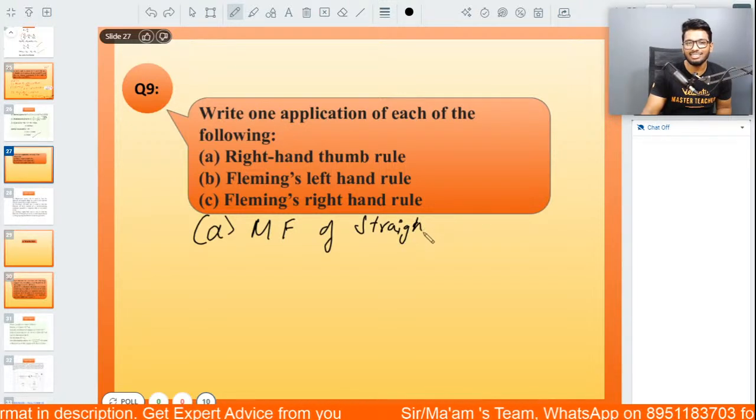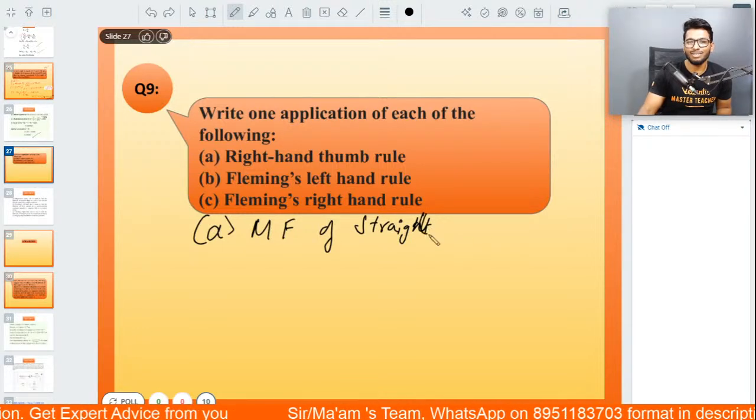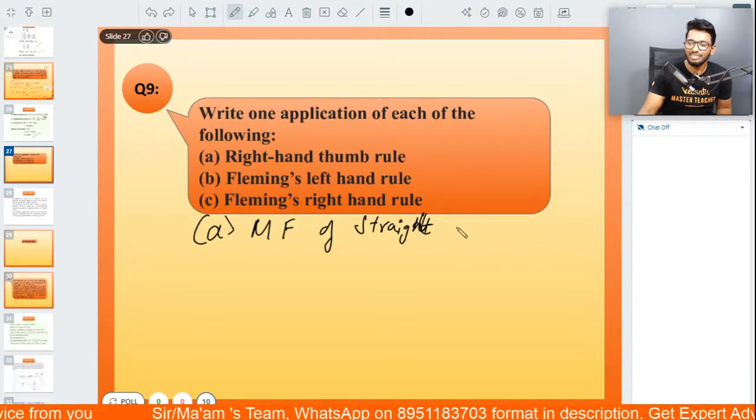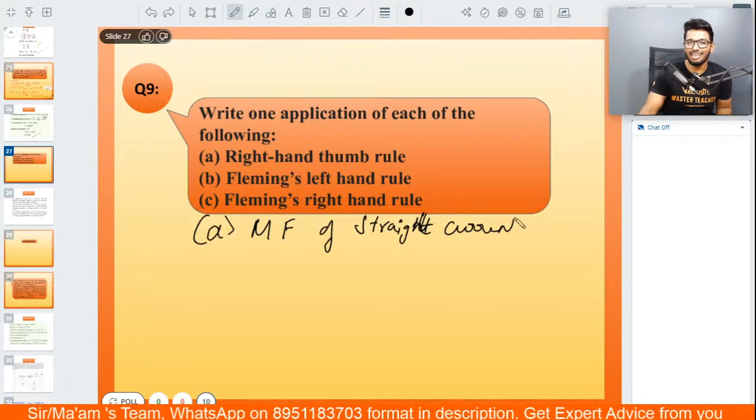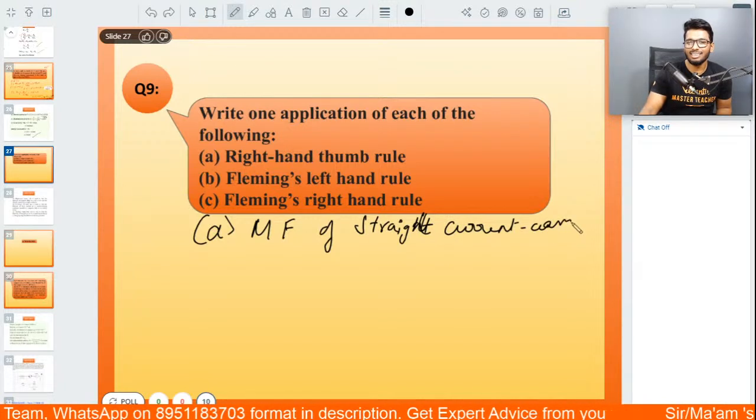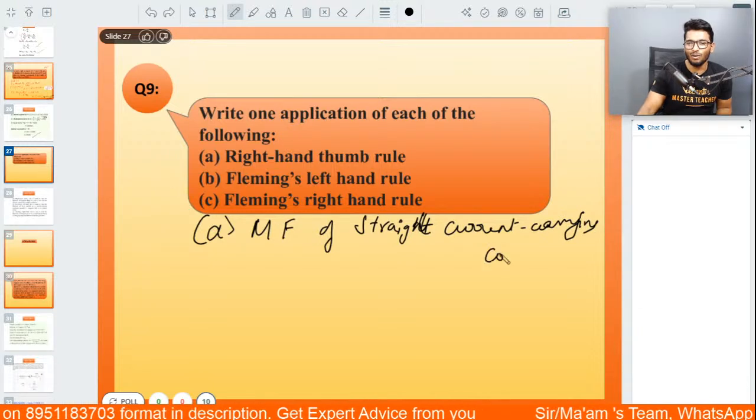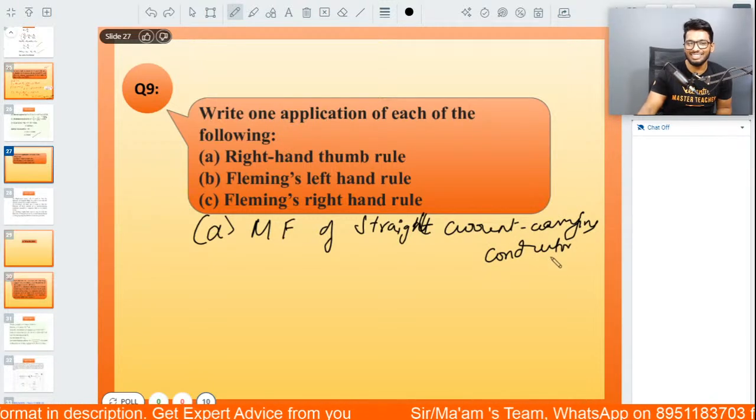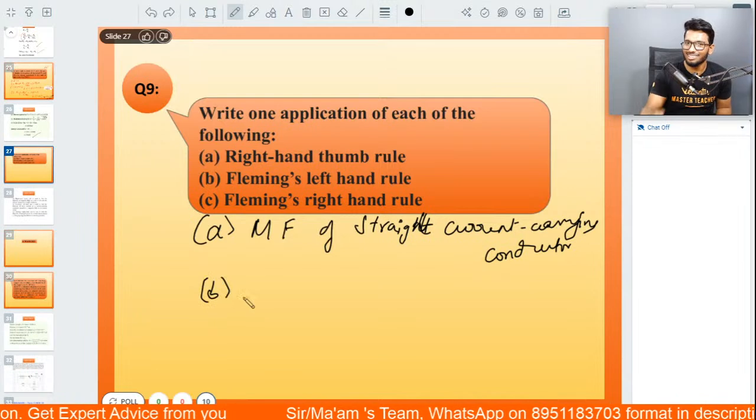So difficult. How do you spell straight? Straight current carrying conductor. Yes, current carrying conductor. Congratulations, my boys and girls. Such a difficult question. You guys managed to answer it.